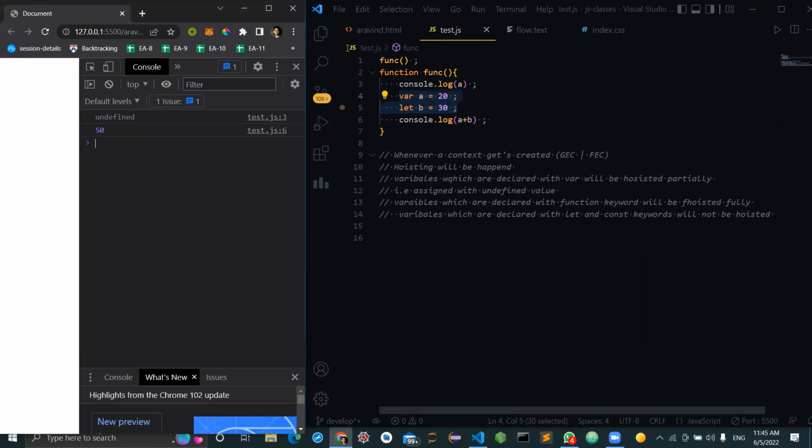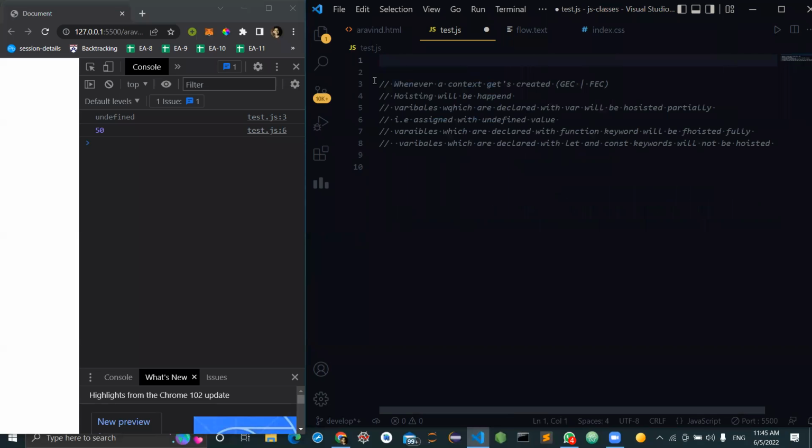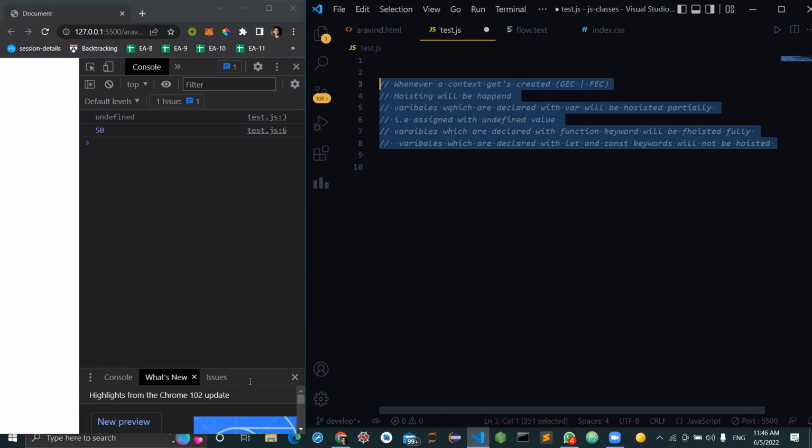Is this clear? Yes, sir. So this is what hoisting is. Now I'm not going to discuss many things about this. I'll just be putting this text inside the chat box.